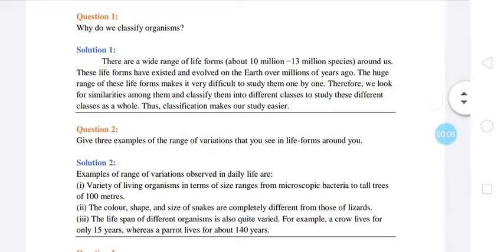Today we are going to solve in-text questions and exercises. First, we will solve in-text questions, and then we will go towards exercises.